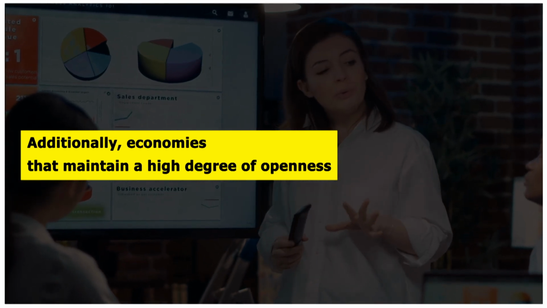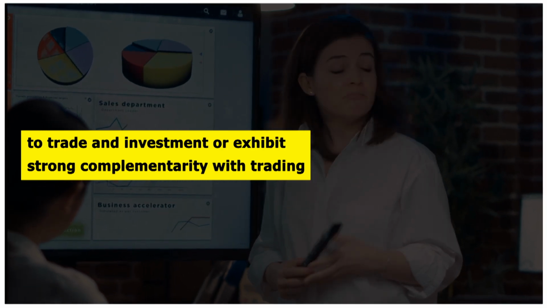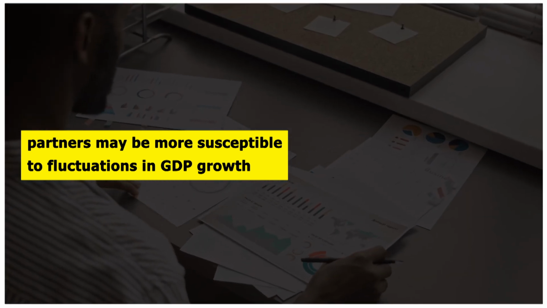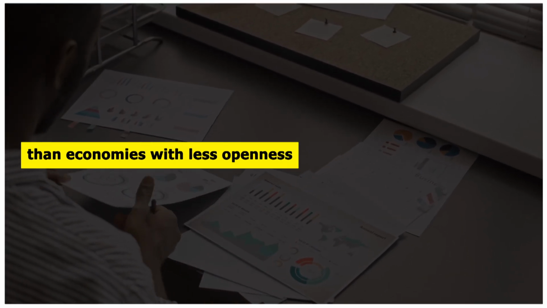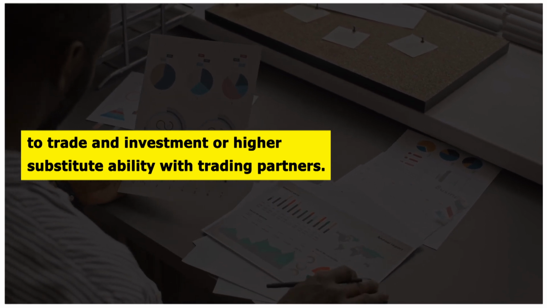Additionally, economies that maintain a high degree of openness to trade and investment or exhibit strong complementarity with trading partners may be more susceptible to fluctuations in GDP growth than economies with less openness to trade and investment or higher substitutability with trading partners.